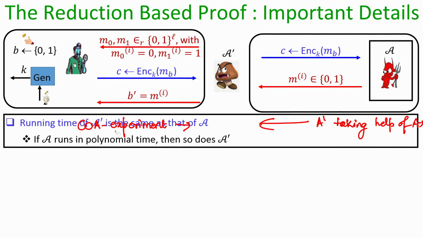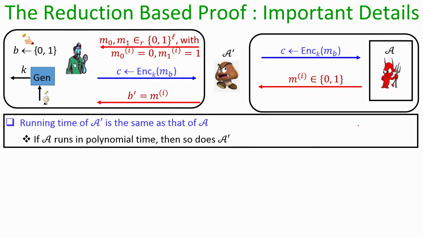So, the first observation in this reduction is the following: the running time of our adversary algorithm A' is almost the same as the running time of the adversarial algorithm A. Because what is the running time of our algorithm A'? It has to submit a pair of random messages, which it can do in polynomial time, and then it has to invoke the algorithm A.